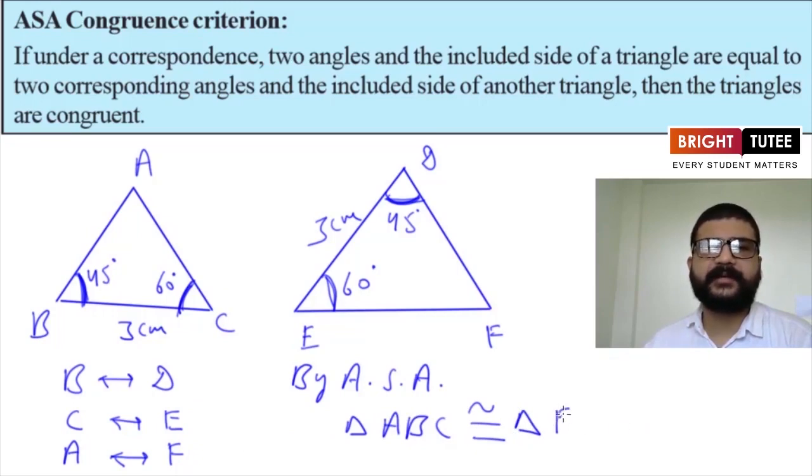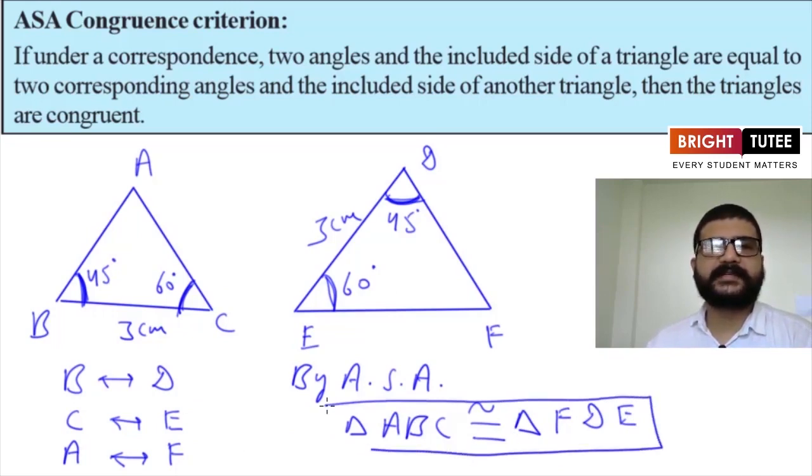So it will be triangle FDE. So this is how we can write congruency relation. We have to be very careful while writing order of vertices in congruency relation, because we can interpret many informations from here, from this order itself.